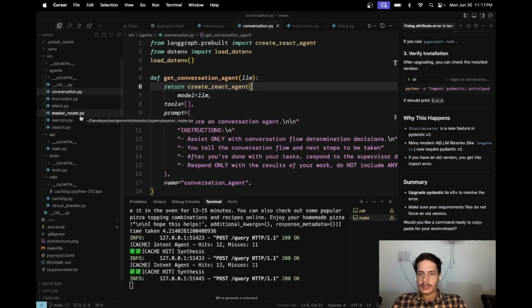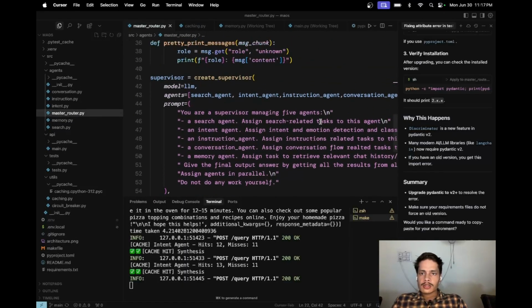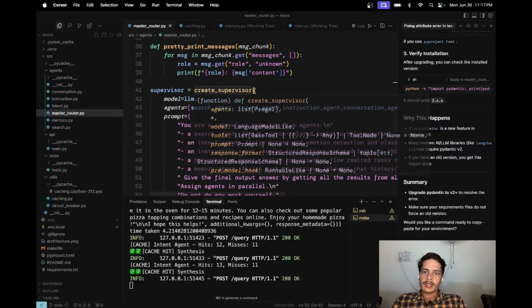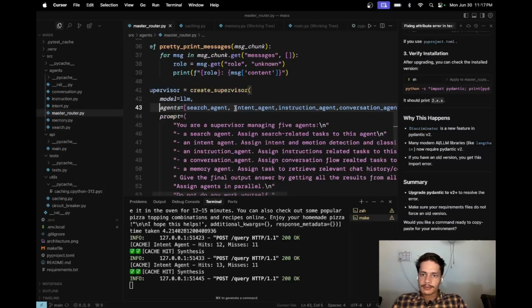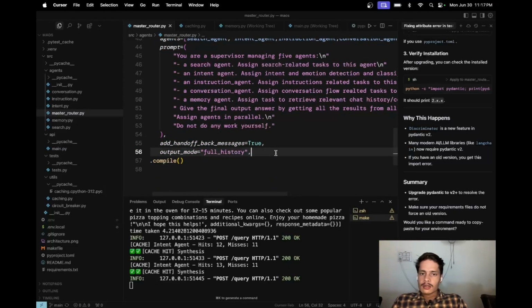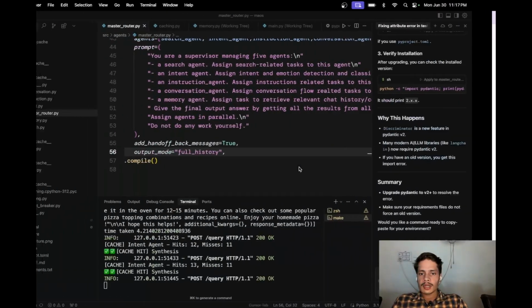Let me show you one thing. So you can see it here. I am creating a supervisor using LLM, using LangGraph. LangGraph has built-in functionality for executing the LLMs in parallel, so I didn't have to implement that logic explicitly. So yeah, that was all.